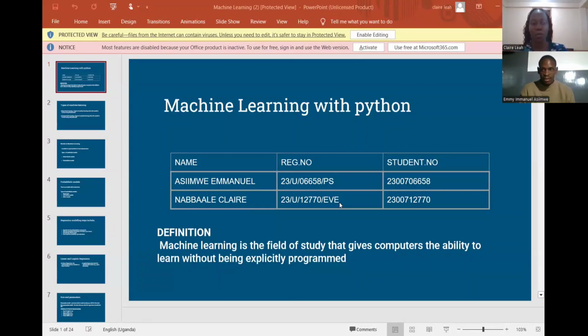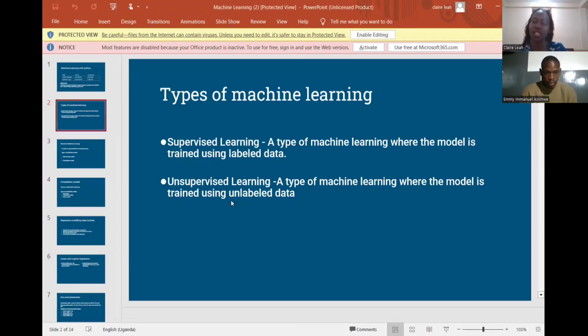Machine learning is a field of study that gives computers the ability to learn without being explicitly programmed. In other words, machine learning enables computers to learn patterns and make predictions without explicitly programming them. Machine learning enables machines to learn by feeding them data so that they can learn from the patterns in the data. The second slide: machine learning has two types.